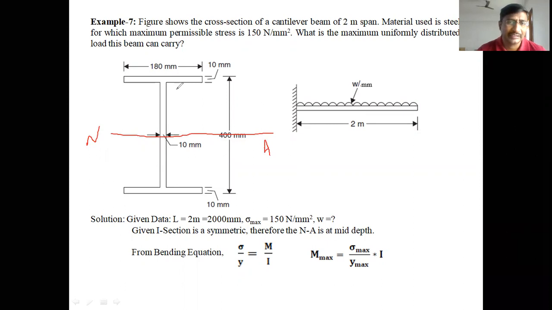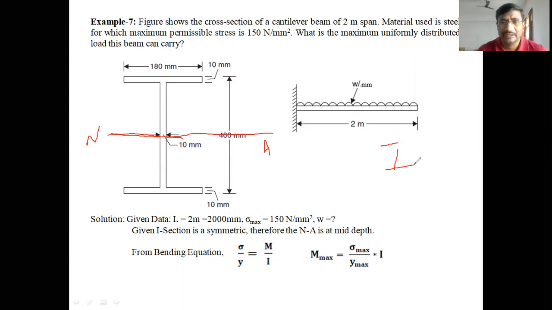That means the distance from the neutral axis to the outermost fiber at the top layer is equal to that at the bottom layer. So the fibers are equidistant from the neutral axis. Therefore, it is a symmetric diagram. About the neutral axis, we have to find the moment of inertia.